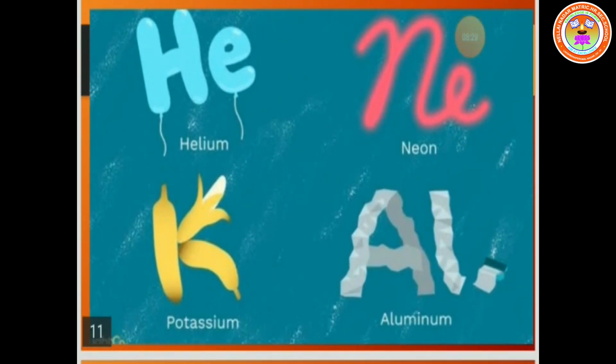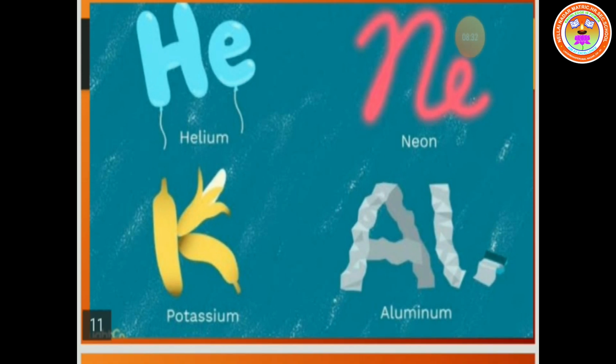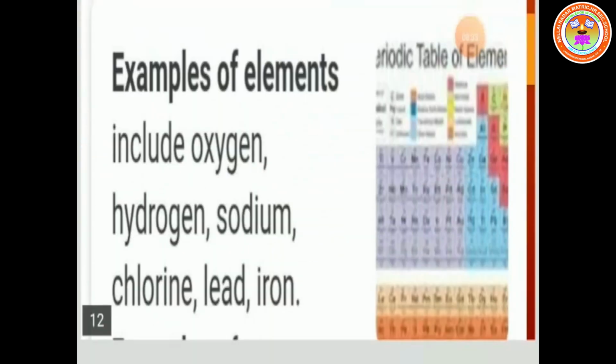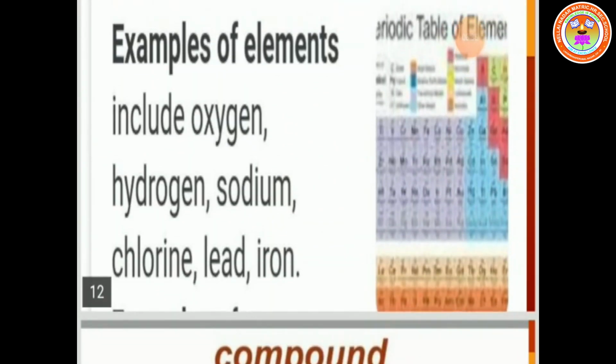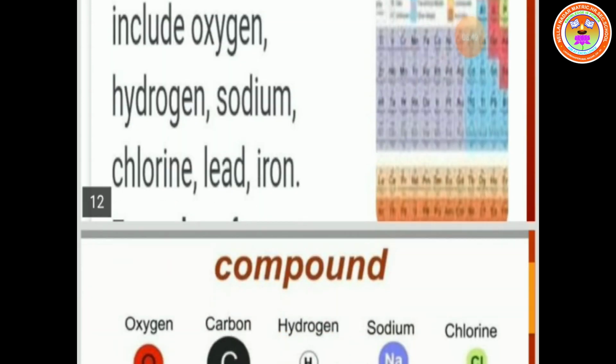He, helium. Ne, neon. Al, aluminium. K, potassium. You will be studying the periodic table of elements in higher classes. Examples of elements include oxygen, hydrogen, sodium, chlorine, lead, iron, etc.